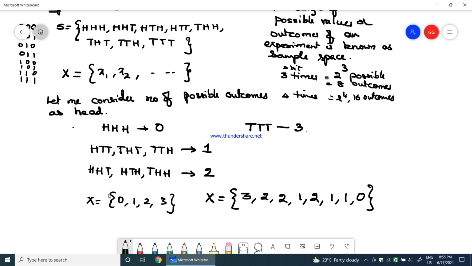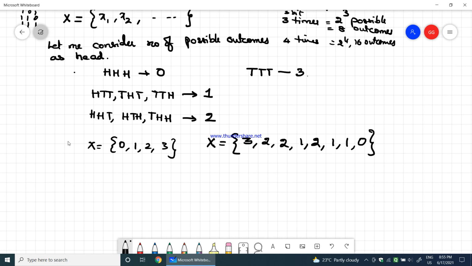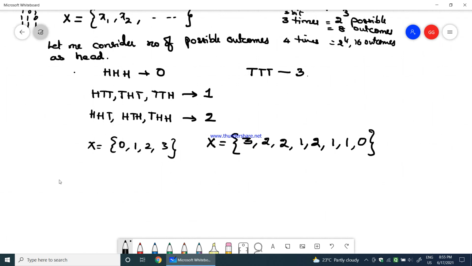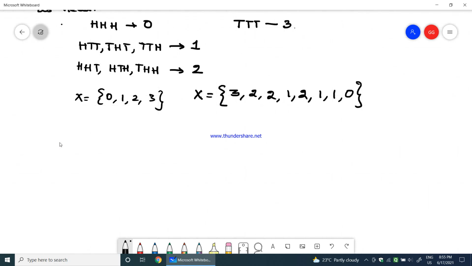So there is a possibility of not getting head at all, a possibility of getting head 1 time, a possibility of getting head 2 times, and a possibility of getting head 3 times. So this is how we represent the random variable for any given example. Now coming to types of random variables.